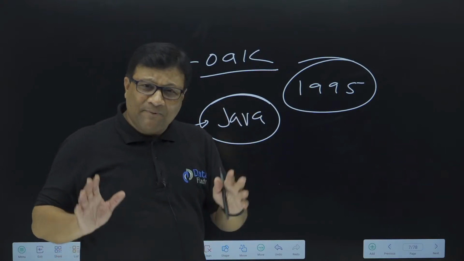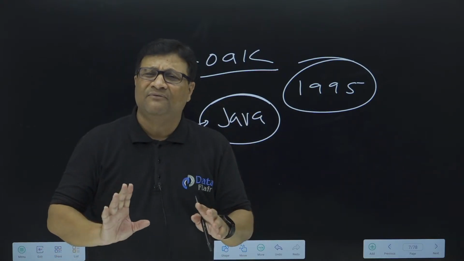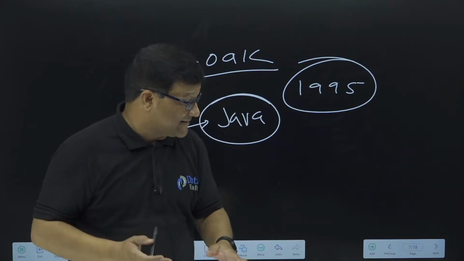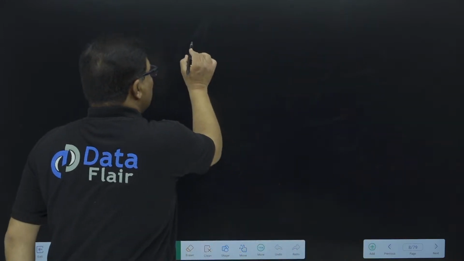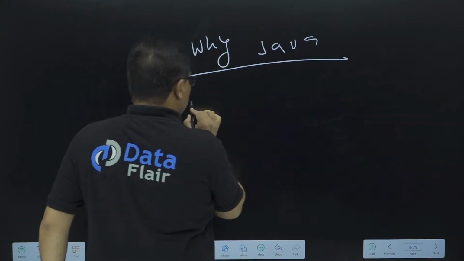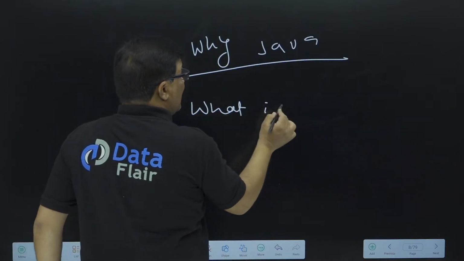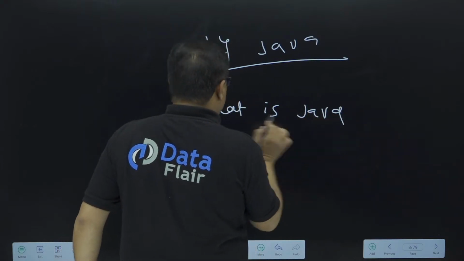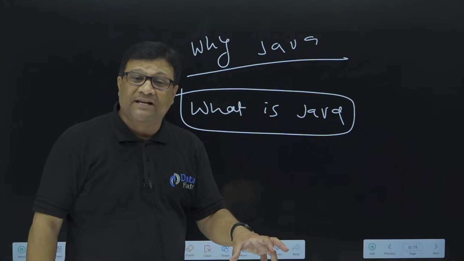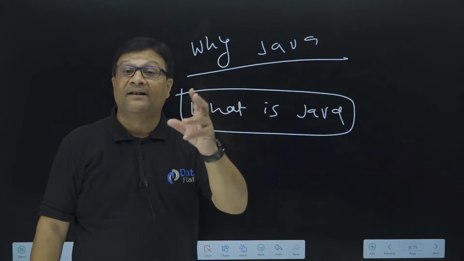I hope till now you understood the concepts related to what is Java, because we started with the why Java concept. Then we covered what is Java. In the last 3 lectures I explained what is Java. Java is a platform independent, open source, object oriented language.